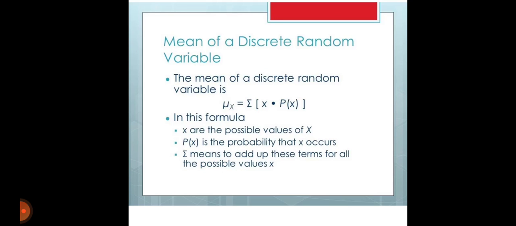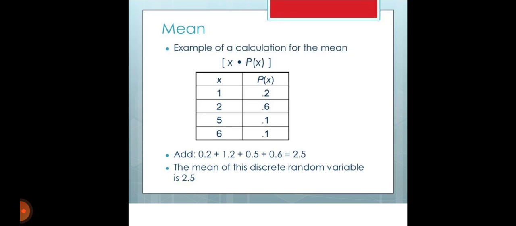Mean of a discrete random variable. The mean of a discrete random variable is mu x is equal to sigma of x into p of x. So this is the formula for the mean of a discrete random variable. Here x are the possible values of x, p of x is the probability that x occurs, and sigma means to add up all these terms for all the possible values of x.